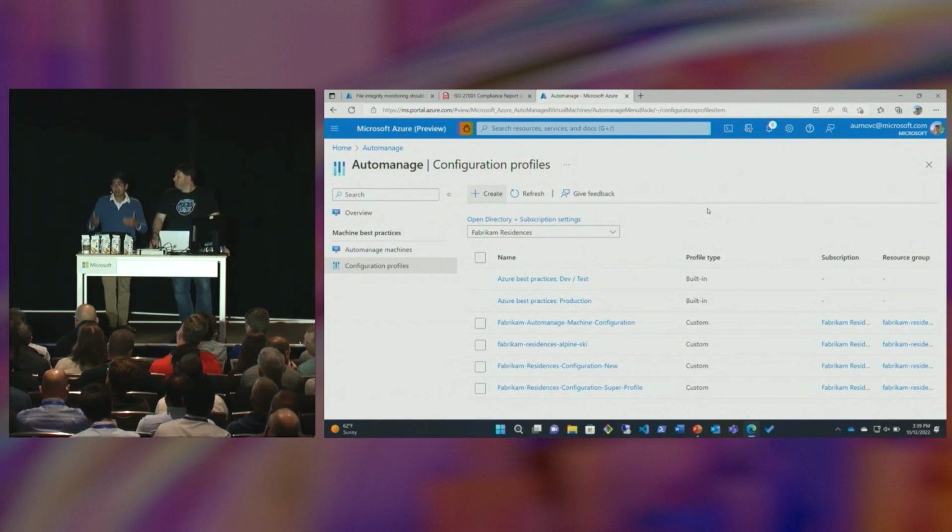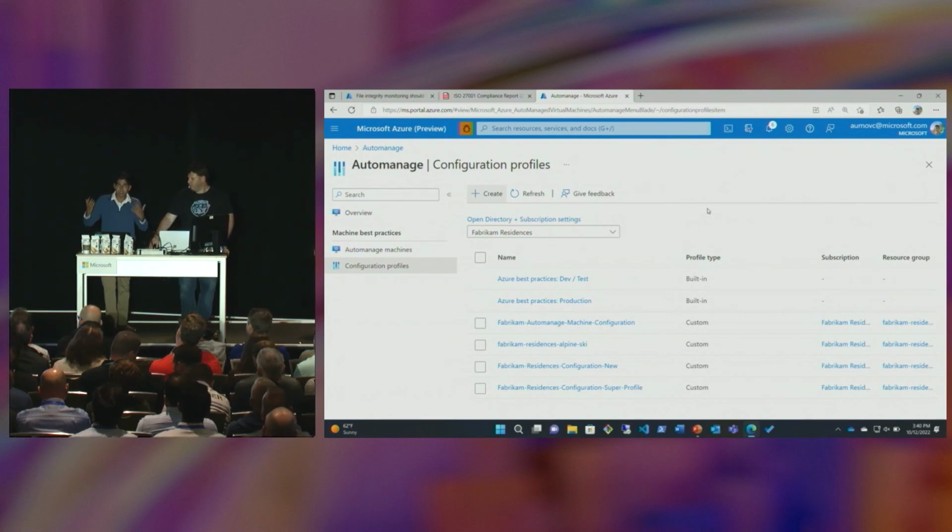You could do this with policy. You could do this with ARM. You can do this with CLI. So there's really flexibility in terms of the tooling of choice in terms of doing this. But I hope it's crystal clear by now, really the power of Arc Server coupled with AutoManage in terms of really delivering the best of Azure services to servers not just in Azure, but really anywhere through this customer, Fabricam Residences.